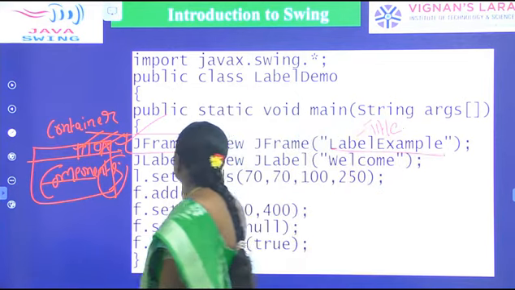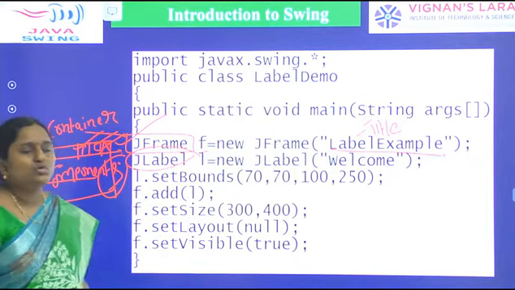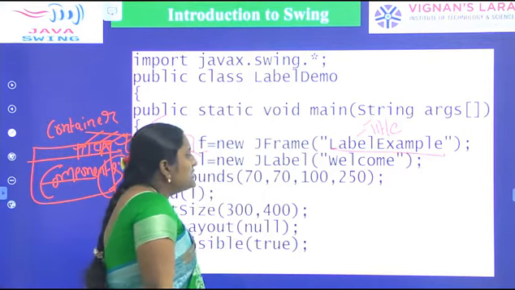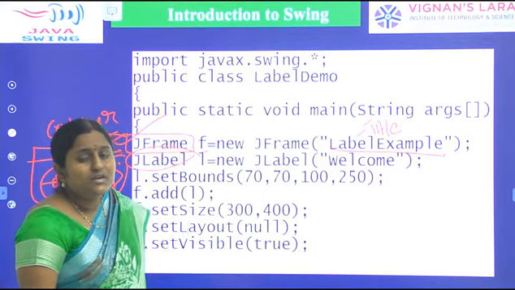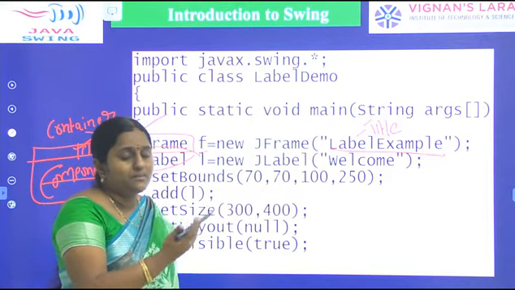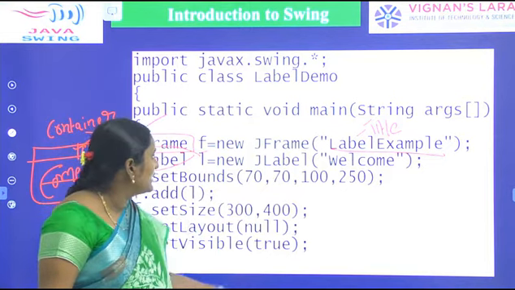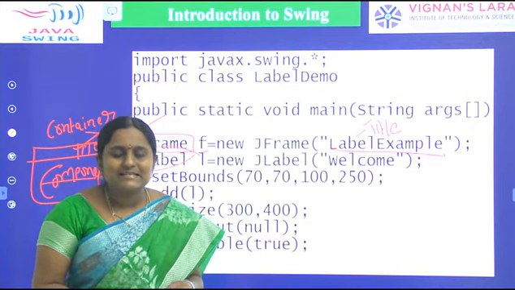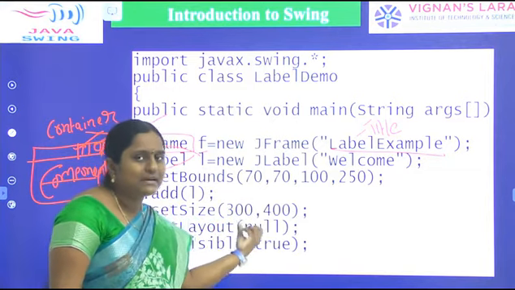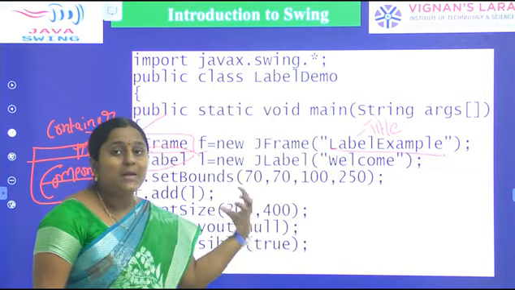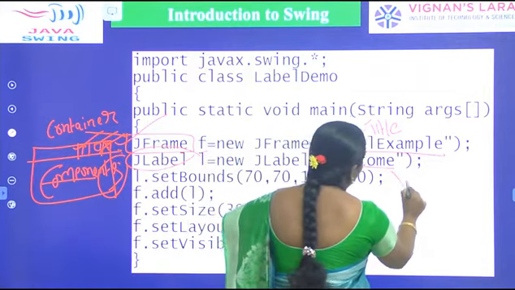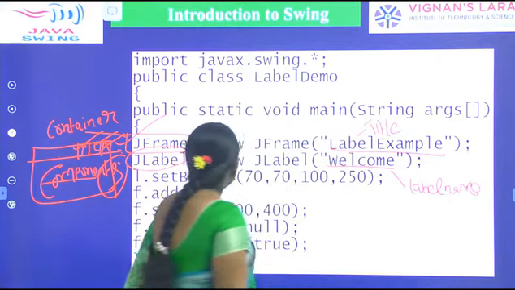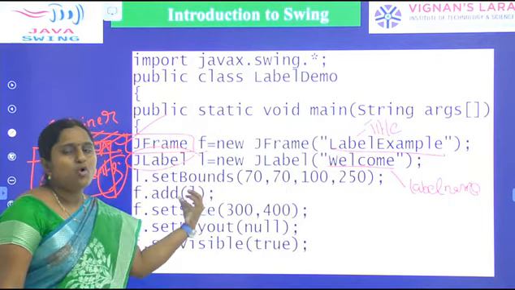Next I am creating an object of the JLabel class. JLabel l equal to new JLabel("Welcome"). So what is our label? Welcome is the label text. In the previous slide we have seen the constructors defined in the JLabel class. Here Welcome is the string, and that string is passed as an argument of the JLabel constructor. So Welcome is the label name.